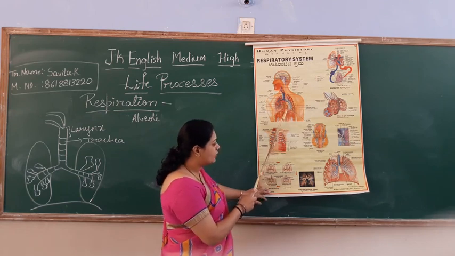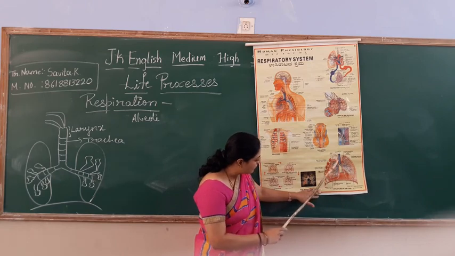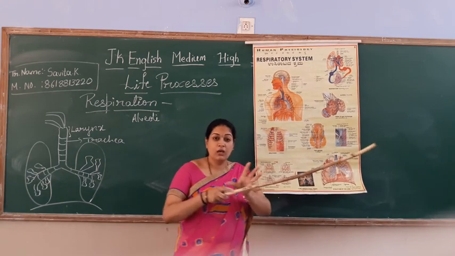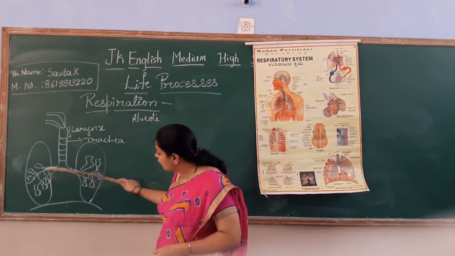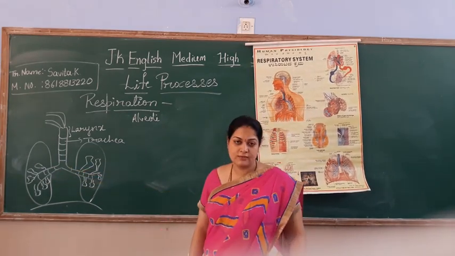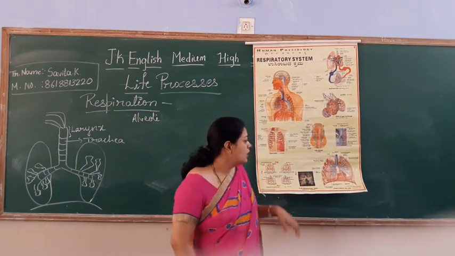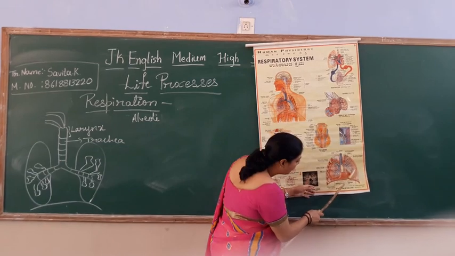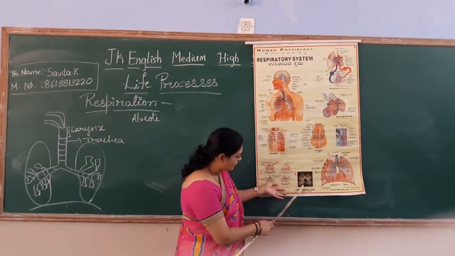Right? Then this trachea has branches. If you can't see here properly, here you see. So this trachea has branches. See, it looks like a branched tree. These branches are called bronchioles. What are they called? Bronchioles. Right? Bronchioles again have so many branches. See, this one you can see.